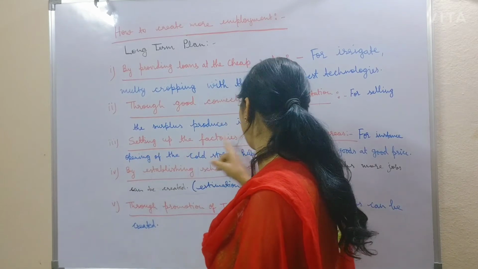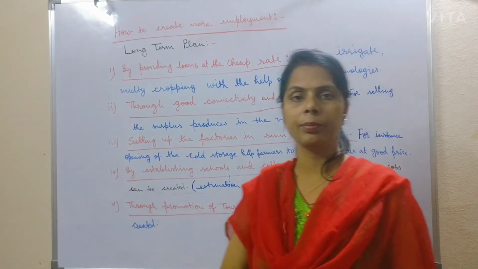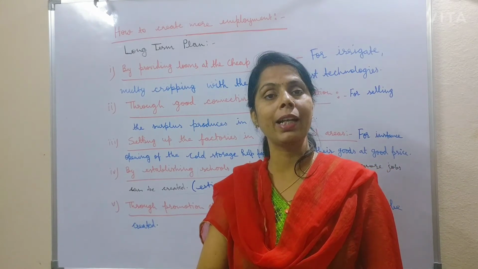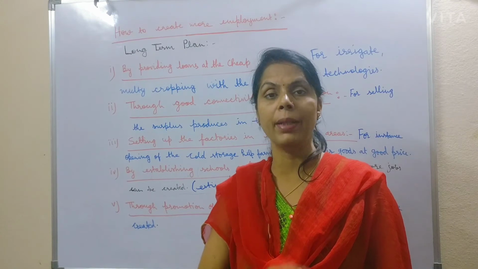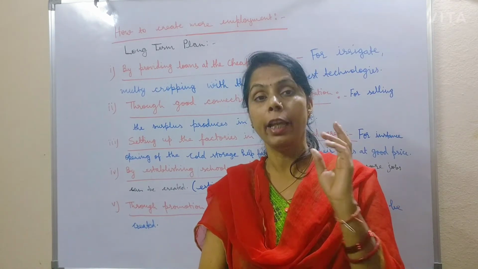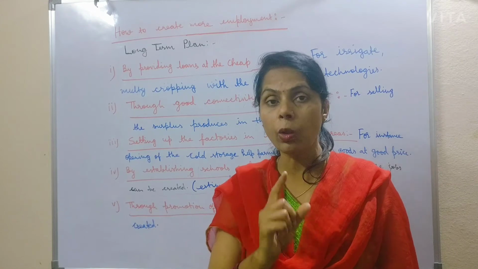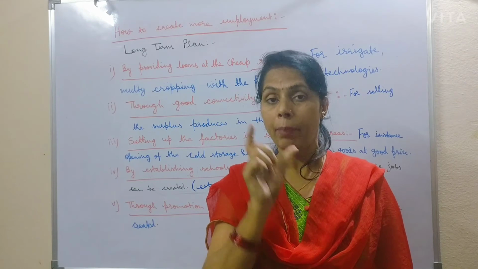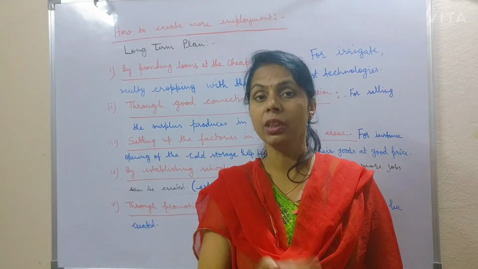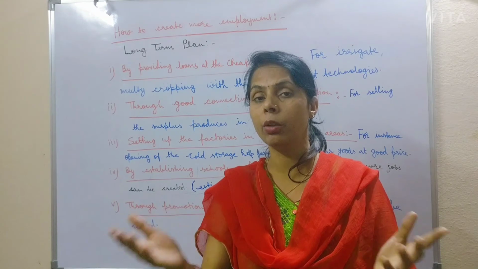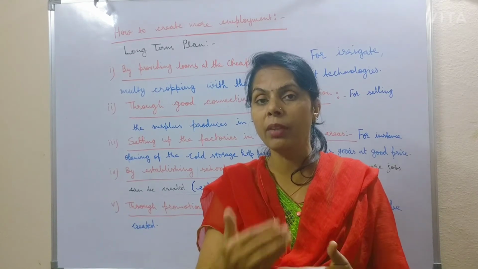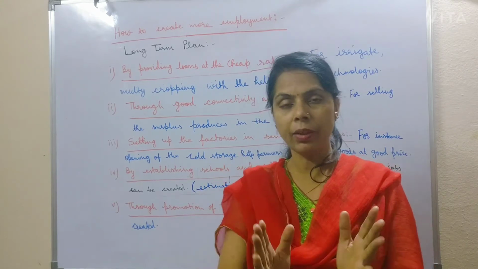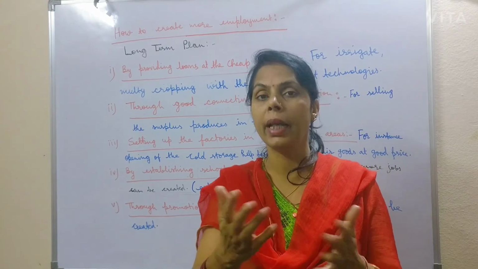Then, setting up factories in semi-rural areas. Setting up industries in semi-rural areas will also create more employment in rural areas. For instance, if the government opens cold storage in rural areas, then farmers can store potatoes, onions, tomatoes and these kinds of things in the cold storage, and this will motivate the farmer to grow more crops. In this way, more employment can also be created.